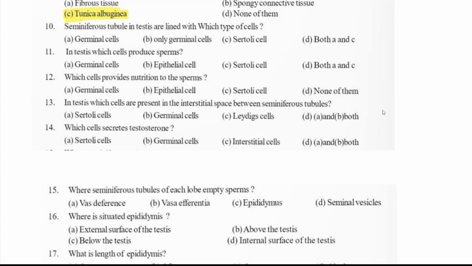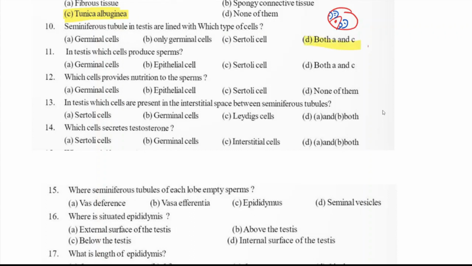Now, 10th question. Seminiferous tubules in testis are lined by which types of cells? They are asking about the seminiferous tubules. Remember when we drew the seminiferous tubules in the discussion? That seminiferous tubule has the male germ cells, and along with them, what cells? It has the Sertoli cells, which give nourishment to the developing sperms. So the answer will be both A and C, germinal cells and Sertoli cells.